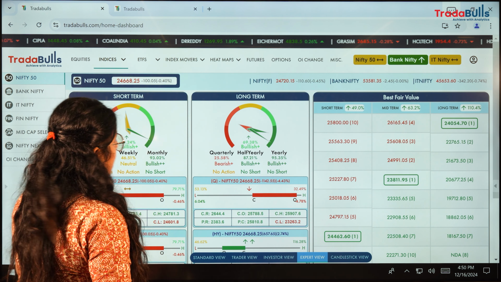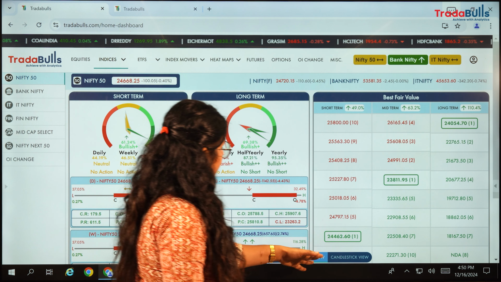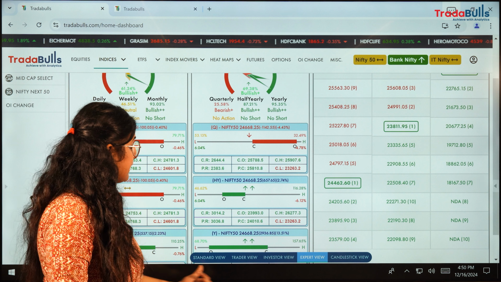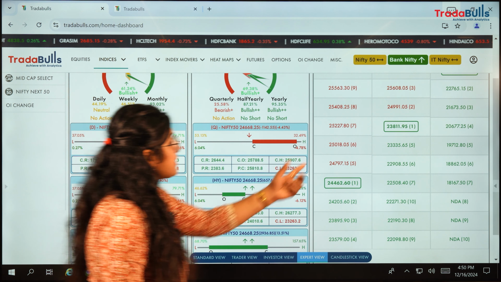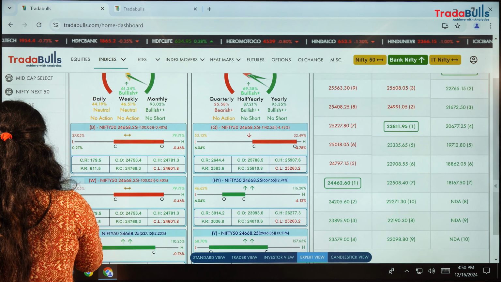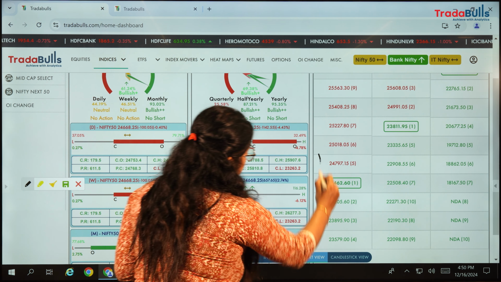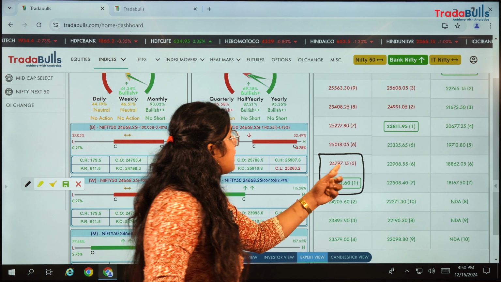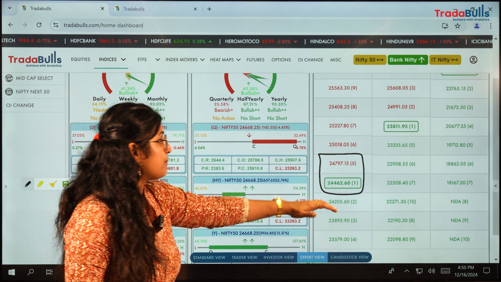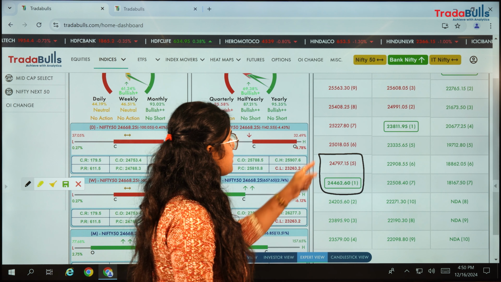If I talk about Nifty 50, from my expert view, it is indicating, in a crisp way, whatever we have discussed so far in depth from the data points and the analysis: the market is moving between two data points. 24,797 is the resistance and 24,462 is the support. The market has traded between these two only.